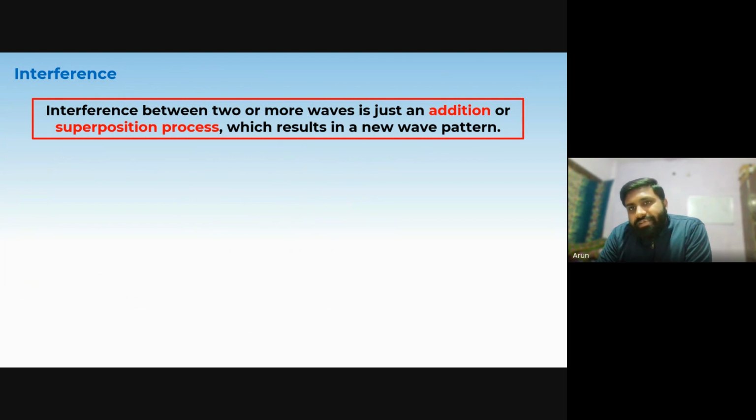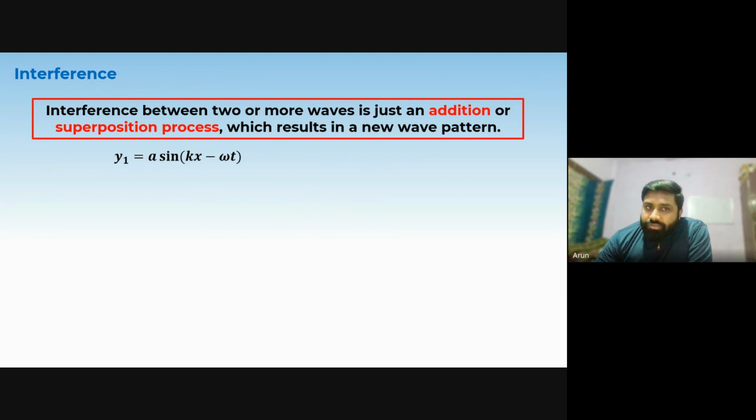When the new wave pattern generated by the interference of two waves has its resultant amplitude at its maximum value, that scenario is considered constructive interference.